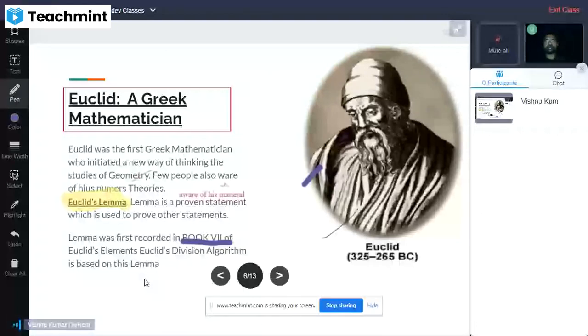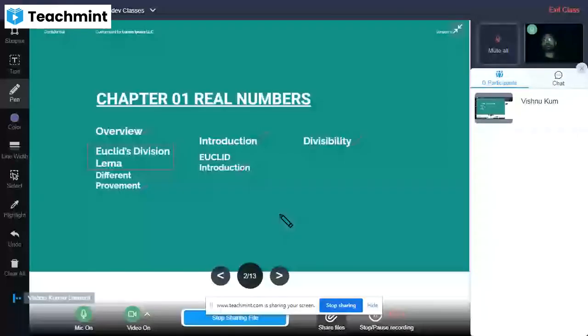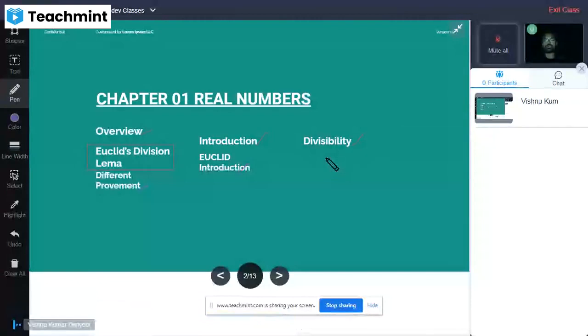In this session, we have discussed what real numbers are and their introduction, and different types of numbers.